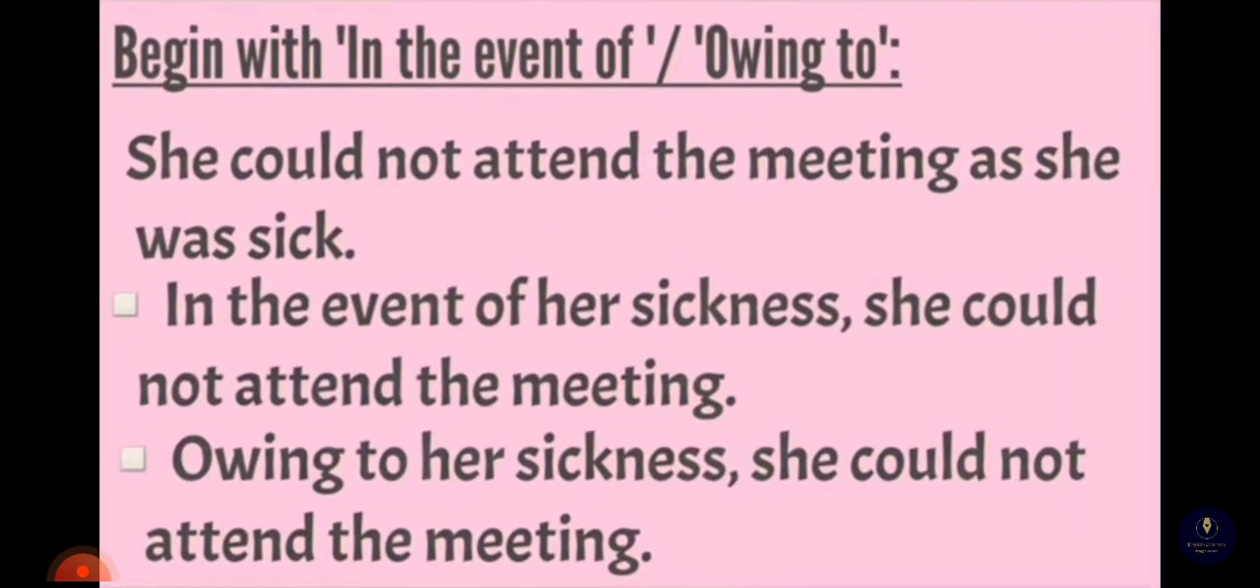Begin with in the event of and owing to. She could not attend the meeting as she was sick. In the event of her sickness, she could not attend the meeting. Owing to her sickness, she could not attend the meeting. In both cases, we place noun after the phrases.